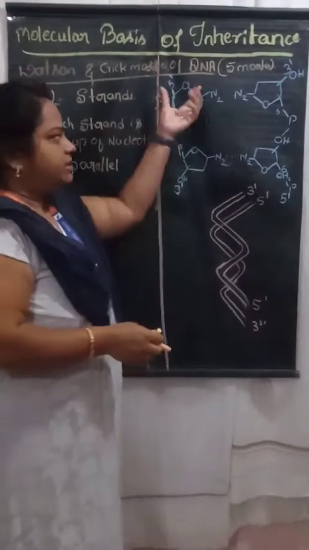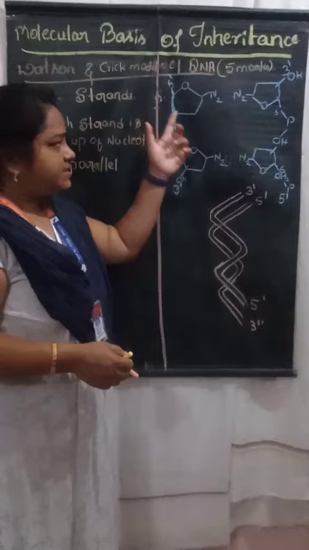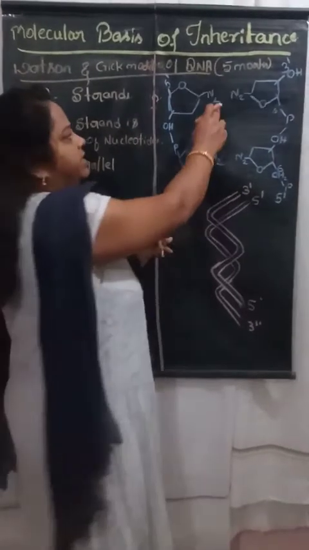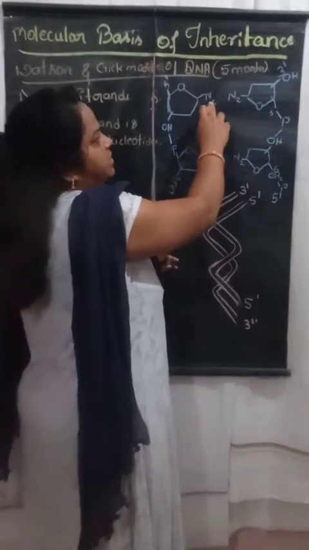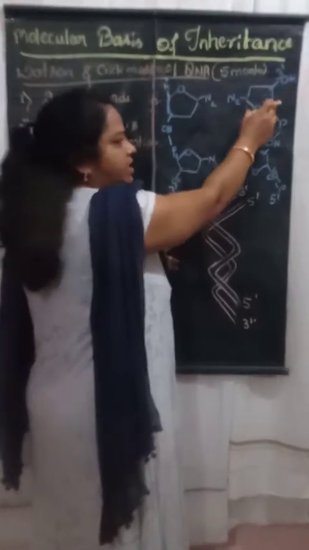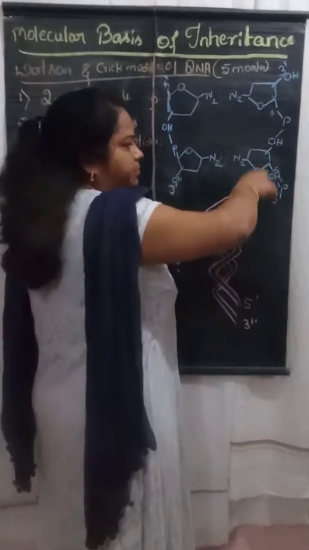That's why it runs in one direction. The same happens in the opposite strand. The nitrogenous base bonds with the nitrogenous base of the opposite strand by the formation of hydrogen bonds. So it runs oppositely.